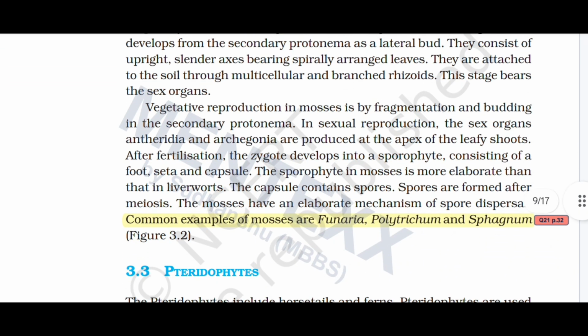Vegetative reproduction in mosses is by fragmentation and budding in the secondary protonema. In sexual reproduction, the sex organs antheridia and archegonia are produced at the apex of the leafy shoot. After fertilization, the zygote develops into a sporophyte consisting of a foot, seta, and capsule. The sporophyte in mosses is more elaborate than that in liverworts. The capsule contains spores, which are formed after meiosis. Mosses have an elaborate mechanism of spore dispersal. Common examples of mosses are Funaria, Polytrichum, and Sphagnum.